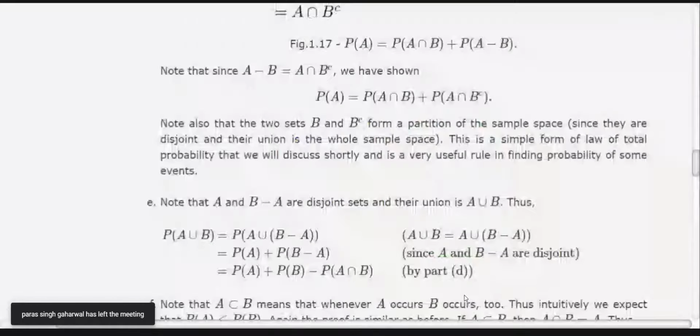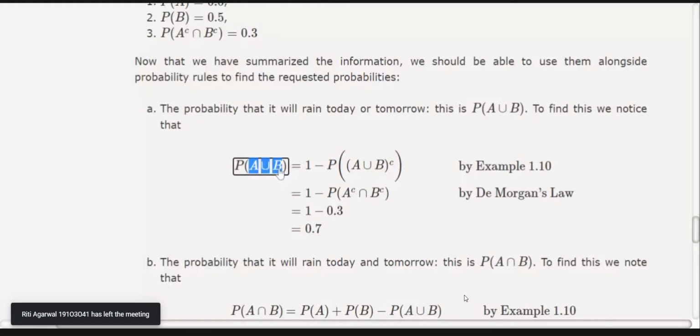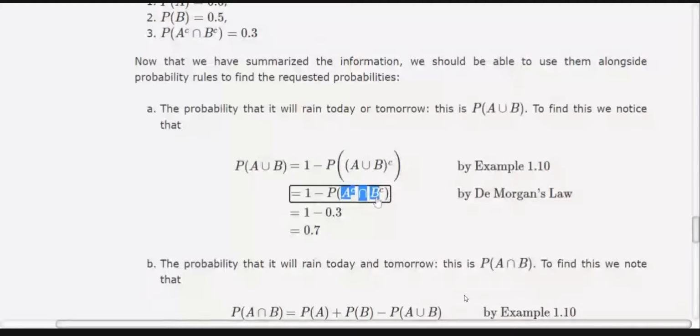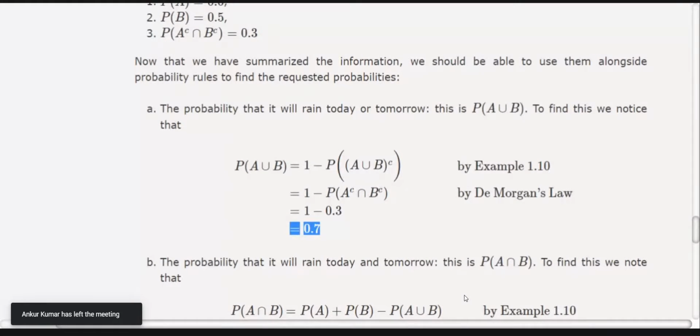So we will use this result here. We can say that this is the whole A, and the probability of this part is equal to 1 minus the probability of its complement. We have already proved this result. And because you have already proved De Morgan's law for set theory, the complement of A union B, by De Morgan's law, is A complement intersection B complement, and that is given as 0.3. So you substitute and you will get 0.7 as the probability that it will rain today or tomorrow.